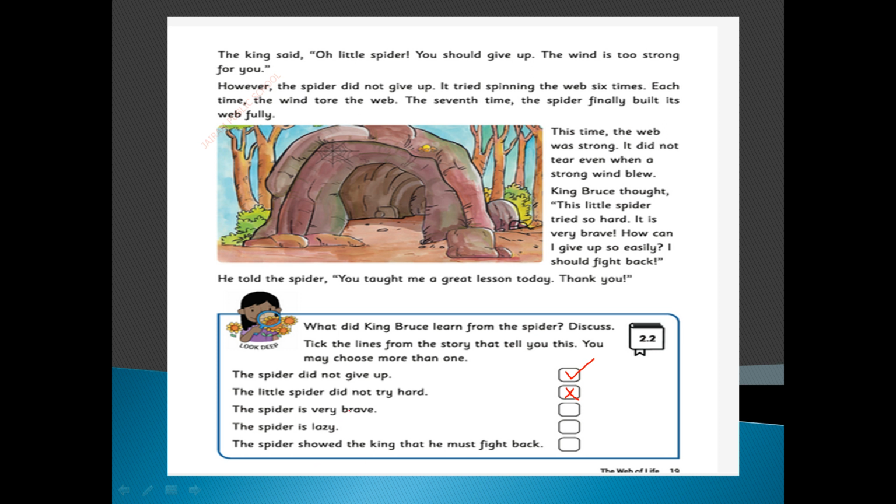Next one, the spider is very brave. Right or wrong? Right. The spider is lazy? No, it is active. The spider showed the king that he must fight back. Yes, the king learnt from the spider that he should fight back for his country. Have you all completed this page?